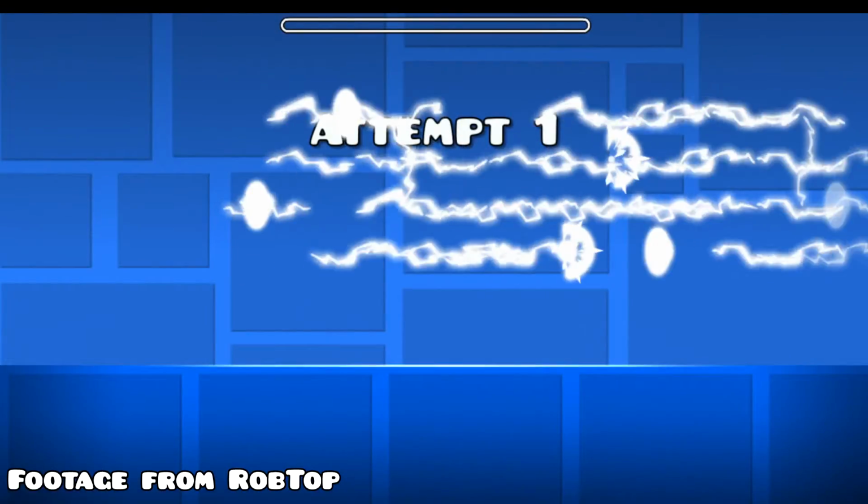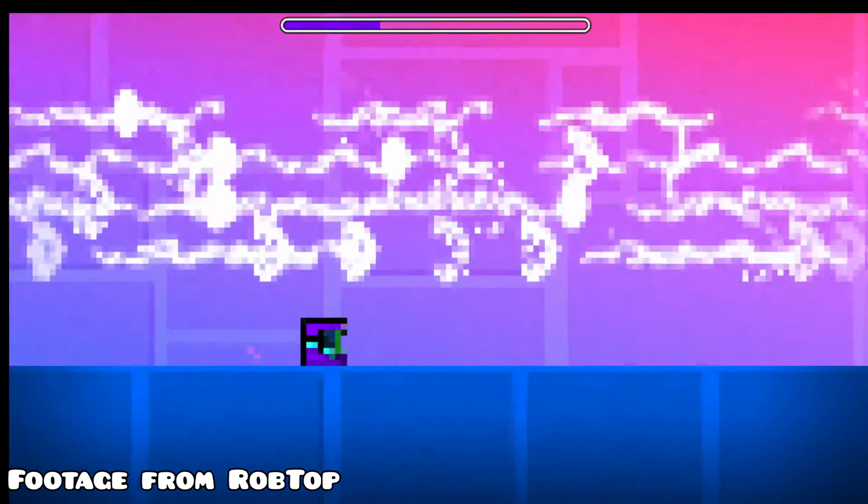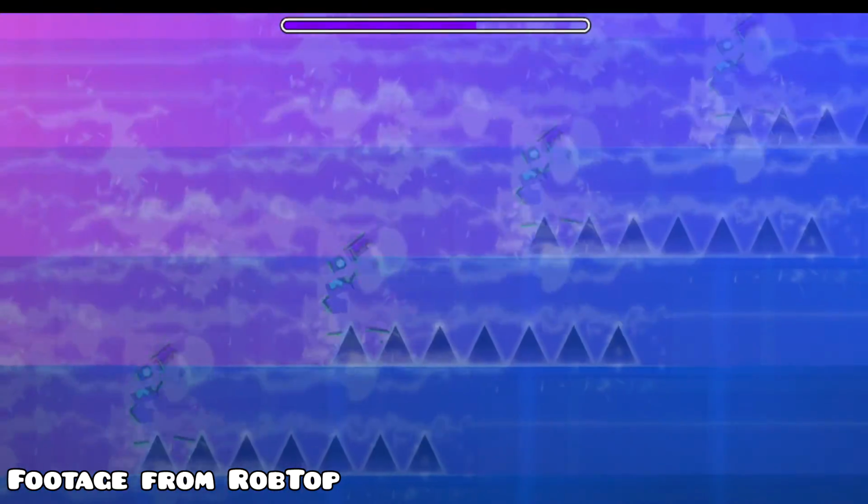Another thing that's funny to mention is that while waiting, RobTop showed us what he thought the recent tab would be like once 2.2 dropped. Yeah, he was way off the mark.